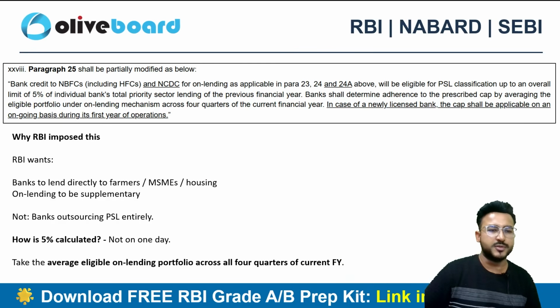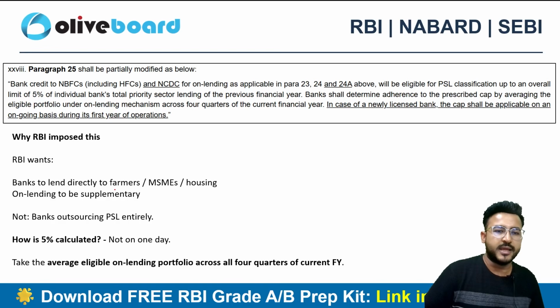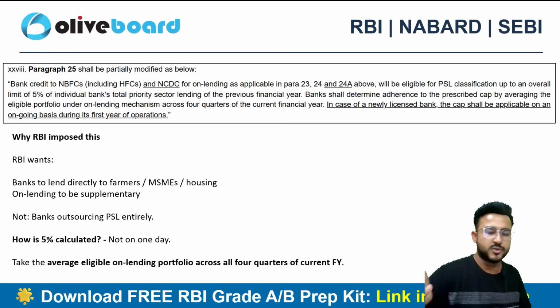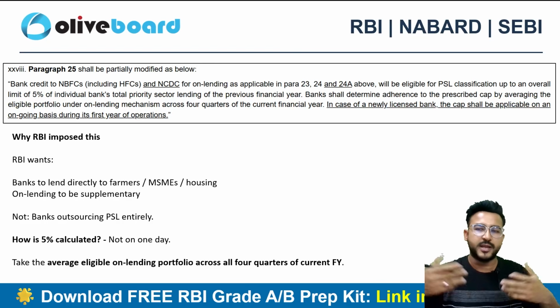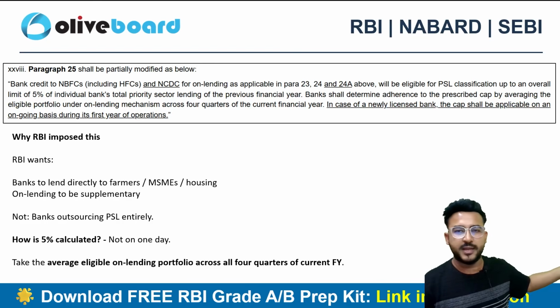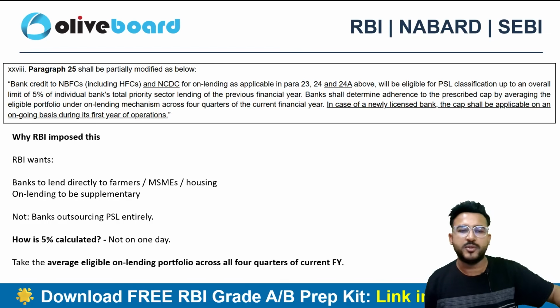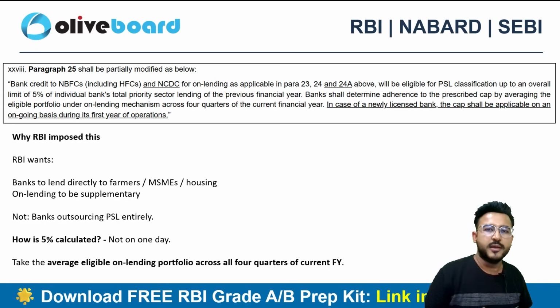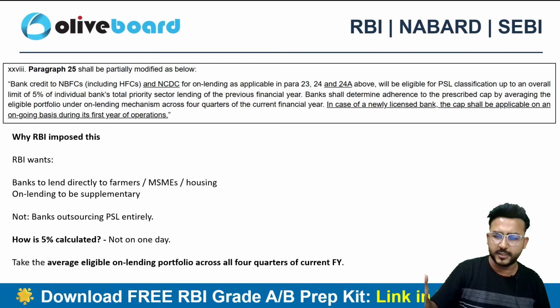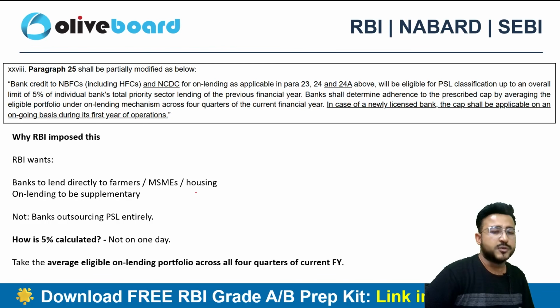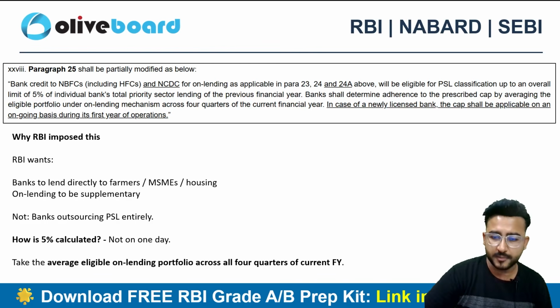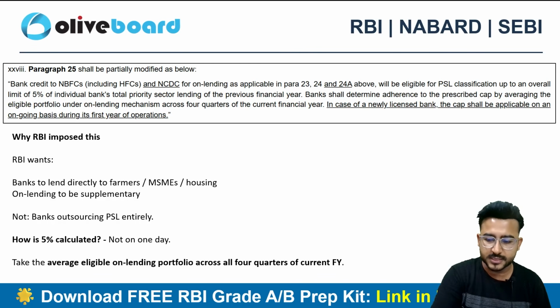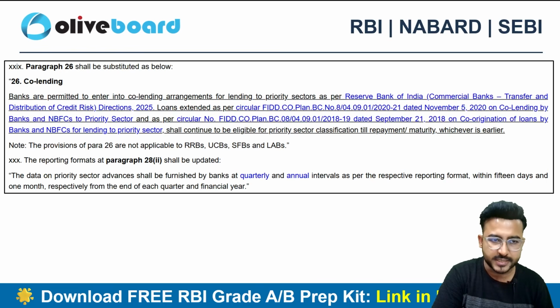So the RBI imposed this on the banks to lend directly to the farmers, MSMEs and housing instead of just on-lending again and again. RBI doesn't want banks to make it an outsourced PSL completely, just pouring money into the NBFCs, HFCs and so on, and you do what you want. No, it should not be like this. Banks should directly infuse credit to the priority sectors rather than just doing it via them. So that's the crux.